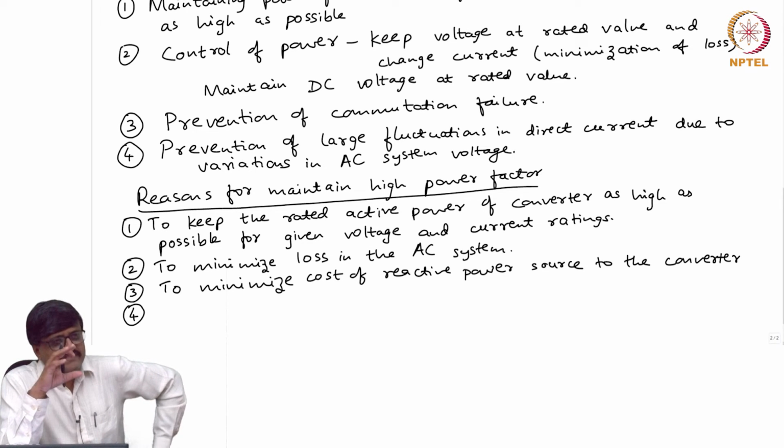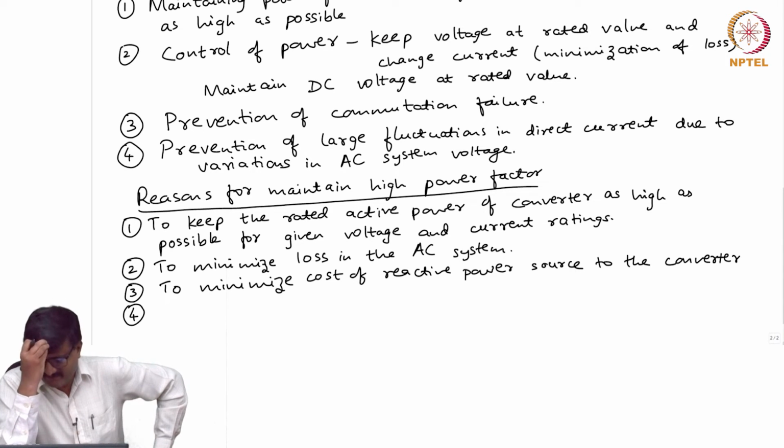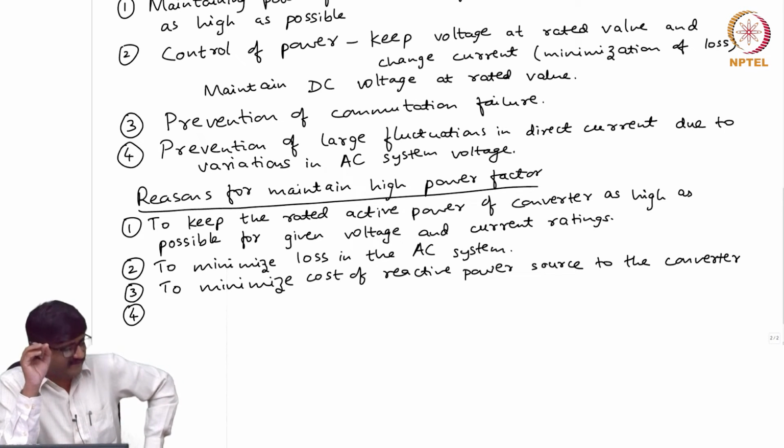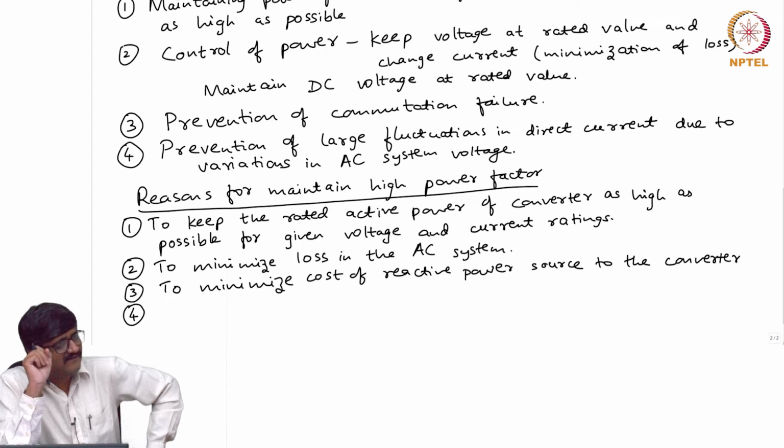Is there some relationship between power factor and alpha? If you take the simplest line commutated converter, ignoring say the inductance for commutation, for the sake of simplifying the explanation, is there a relationship between the power factor and alpha? They are equal; the cos of alpha is nothing but the power factor. There is one more thing. If you look at the dV by dt, the change of voltage, the voltage jumps, they are dependent on alpha. But in the expression, what do you see?